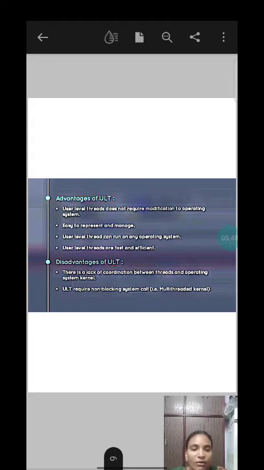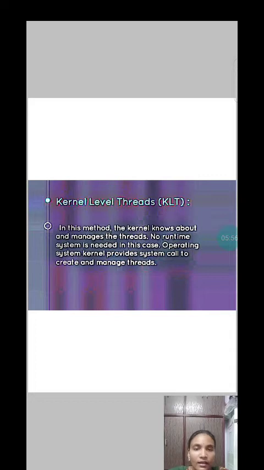So there is lack of coordination between user level and kernel level. User level thread requires non-blocking system call, that is multi-threaded kernel. Kernel level threads. In this method, the kernel knows about and manages the threads. No runtime system is needed in this case. Operating system kernel provides system call to create and manage threads.